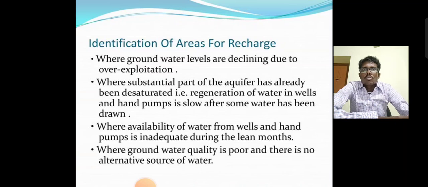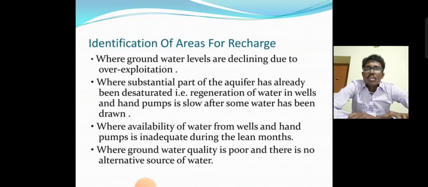Identification of areas for recharge. Where the groundwater levels are declining due to over exploitation, a substantial part of the aquifer has been desaturated. Regeneration of water in the wells and hand pumps is also slow after water has been drawn. The yield of the wells and hand pumps declines during the lean months. Where the groundwater quality is poor, there is no alternative source of water.